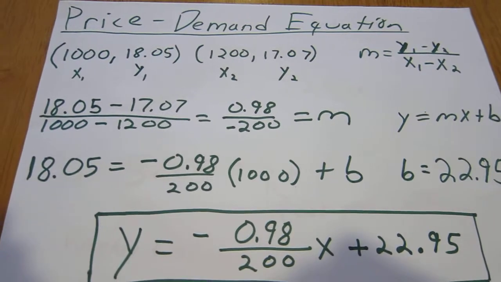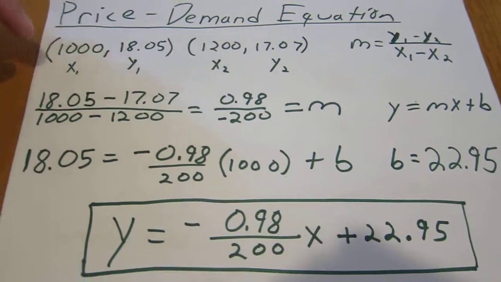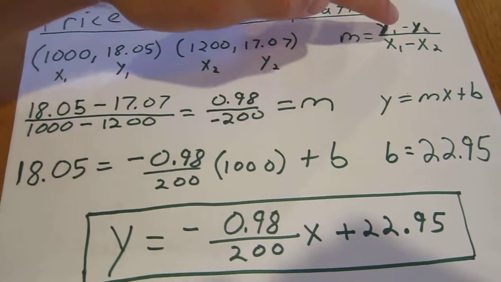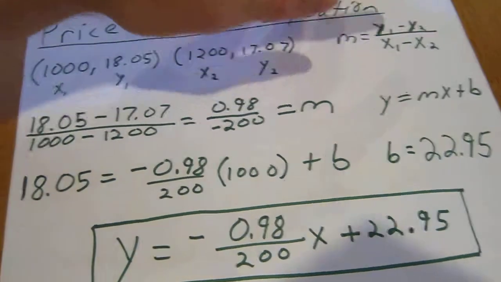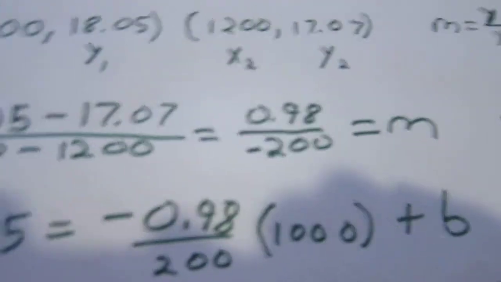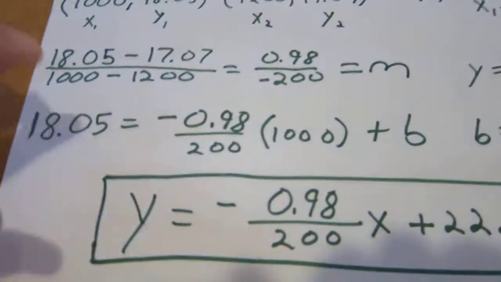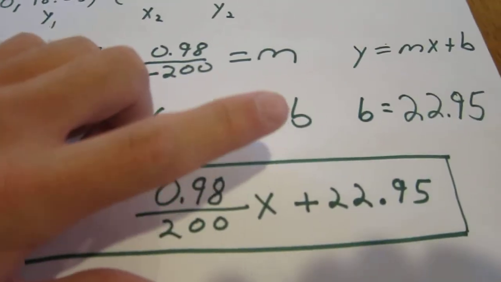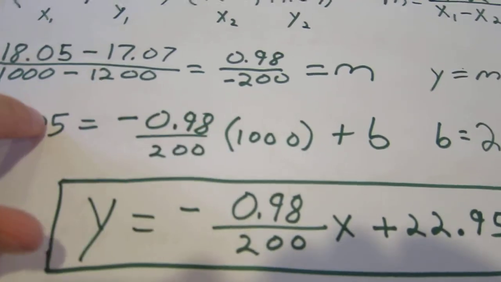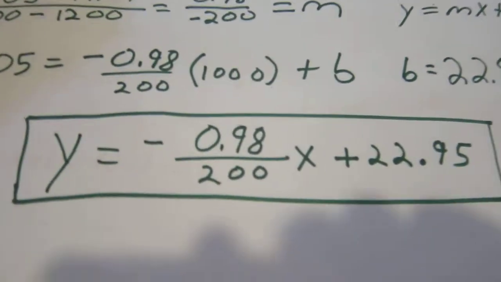So, price demand equation. You have your 2 points, and then you use y1 minus y2 over x1 minus x2 to get your slope. That's what I did right there, and then this would be my slope. And then you must find the y-intercept, so you plug in the slope and one of your points, and that is how you get the price demand equation.